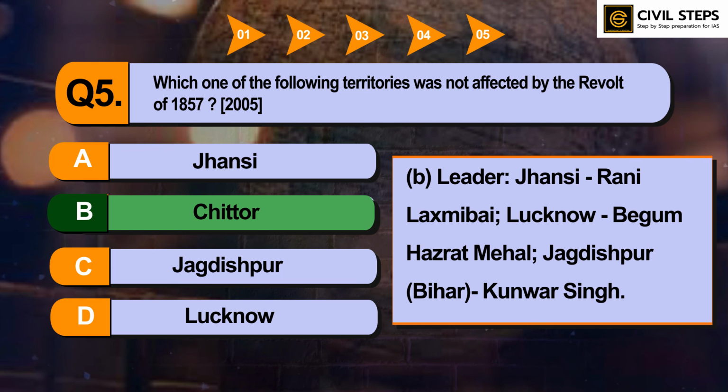This revolt of 1857 is also known as the First War of Independence, and there are many theories about this revolt. So you should know all the aspects of this revolt. You can read more about the revolt of 1857 from standard sources.